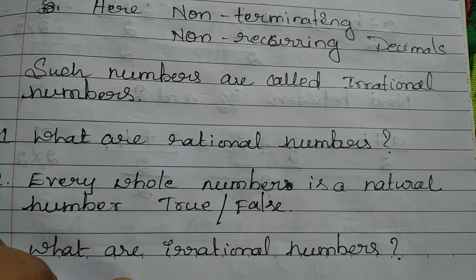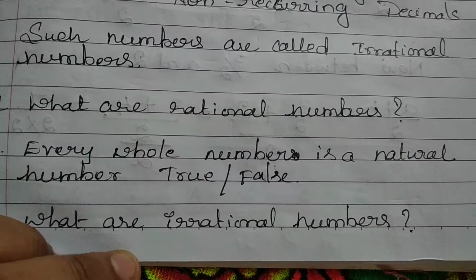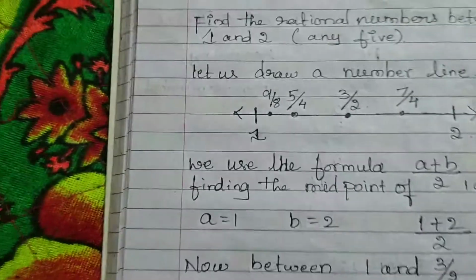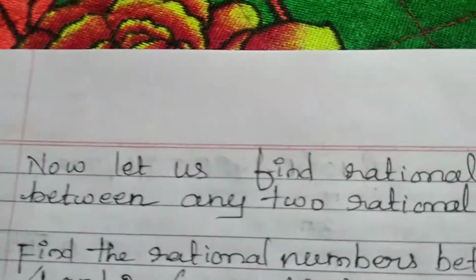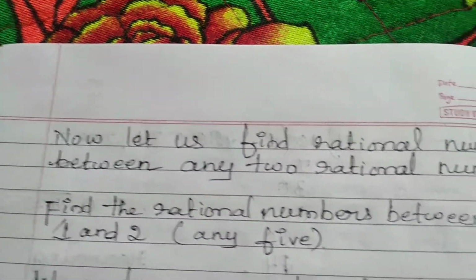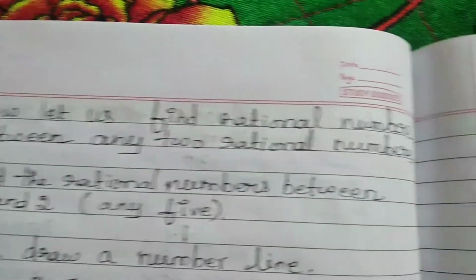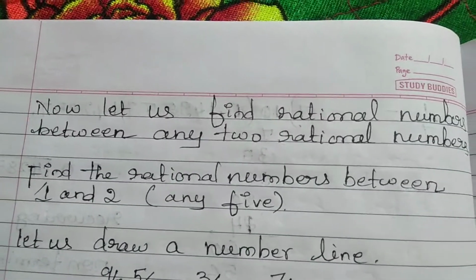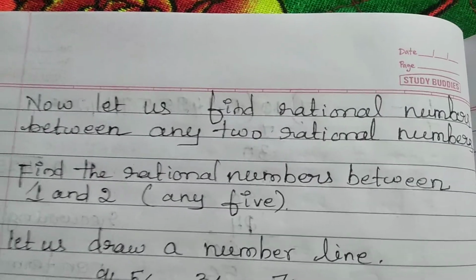Every whole number is a natural number. True or false? What are irrational numbers? You answered it. Okay, next. Now let us find the rational number between any two rational numbers, so that you understood. Find the rational numbers between 1 and 2. So any 5 rational numbers you should write.